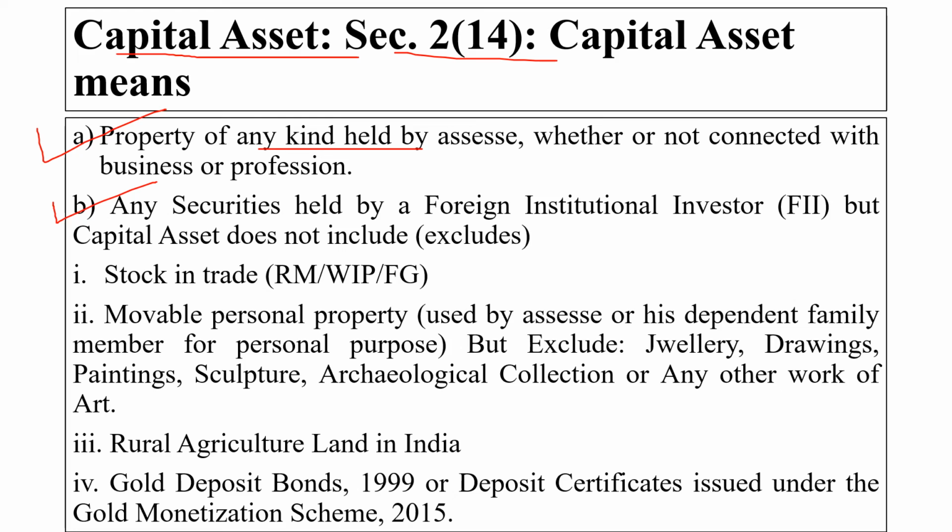Second one is any security held by a foreign institutional investor. But capital asset does not include: first, stock in trade; second, movable personal property used by the assessee or his dependent family member for personal purposes, but excluding jewelry, drawings, paintings or any work of art; third, rural agricultural land in India; and fourth, Gold Deposit Bonds 1999 or deposit certificates issued under the Gold Monetization Scheme 2015, which will be excluded here.